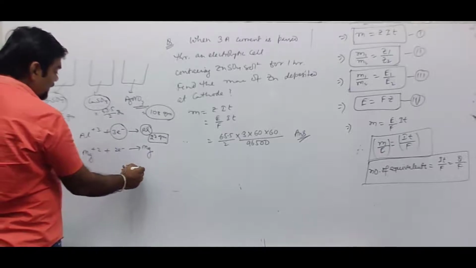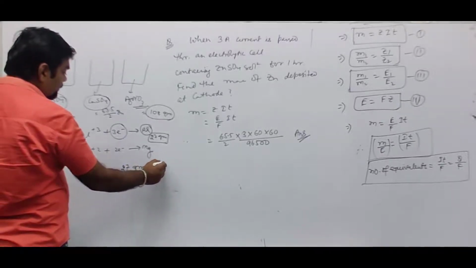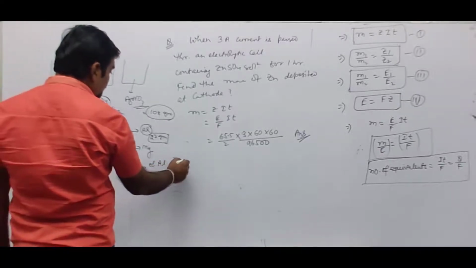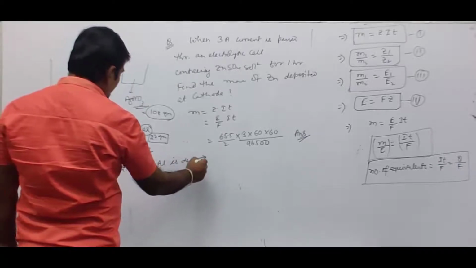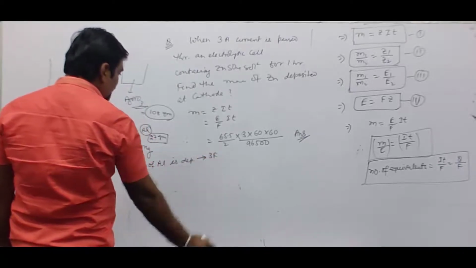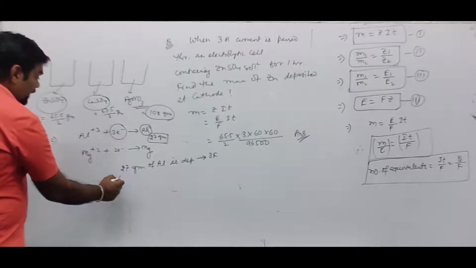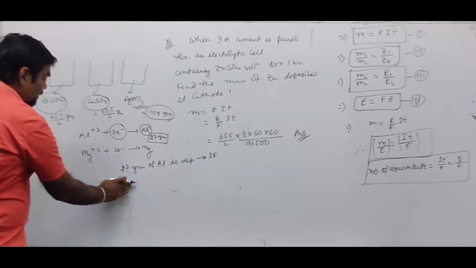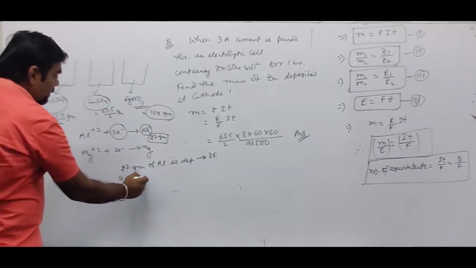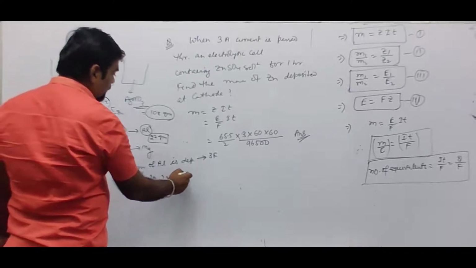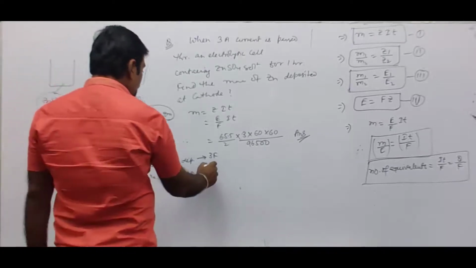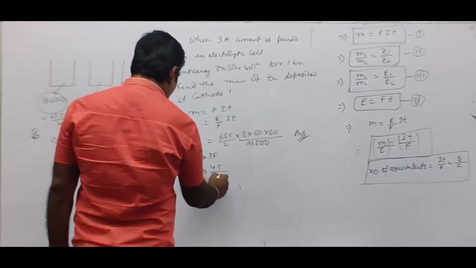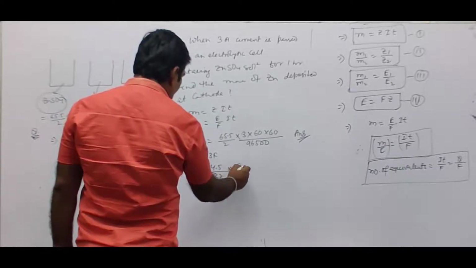So 27 gram of aluminium is deposited by passing 3 Faraday of electricity. Then 4.5 gram of aluminium is being deposited by passing 4.5 divided by 27 into 3 Faraday.